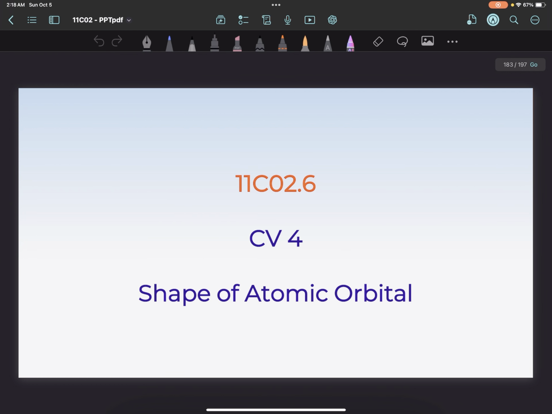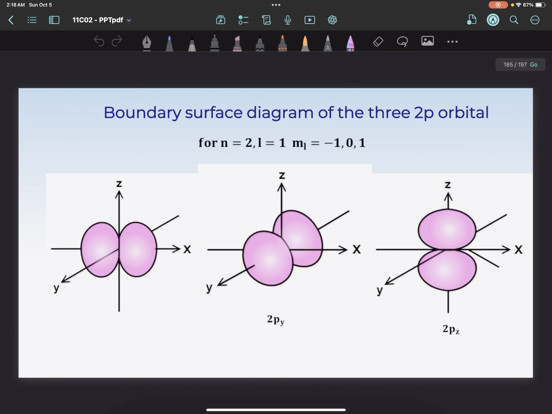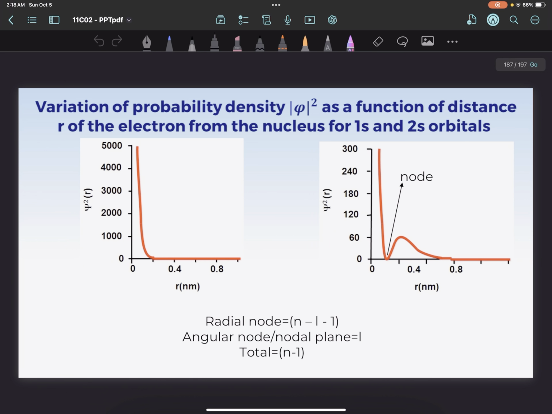Lastly, the shape of the atomic orbital. The shape of the boundary surface of the diagram: s comes as the spherical shape. Now this will be 3p. The p will be a double spherical shape. Now the boundaries of the 3d will be like this. The variation of the probability density as a function of the distance of the electron from the nucleus will be for 1s and 2s.